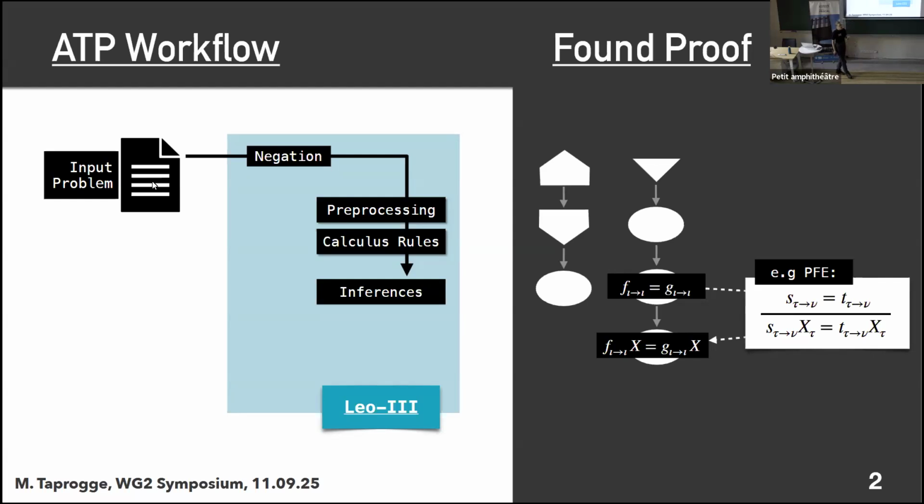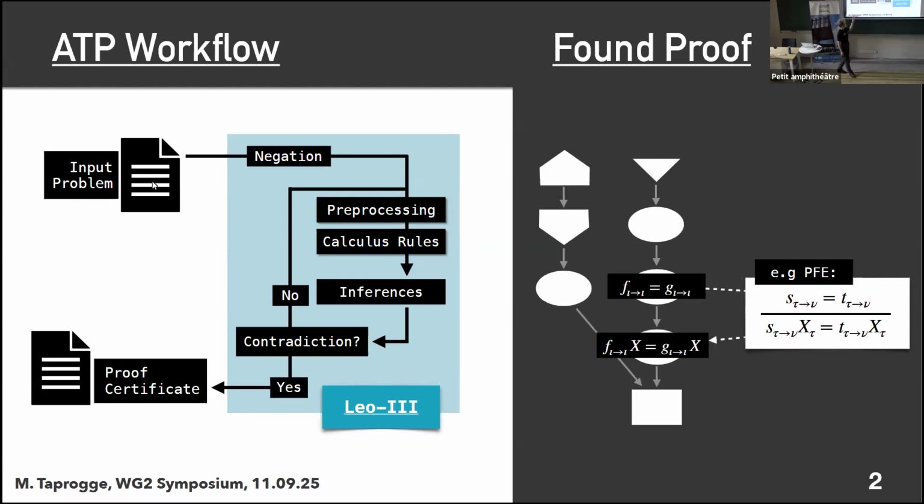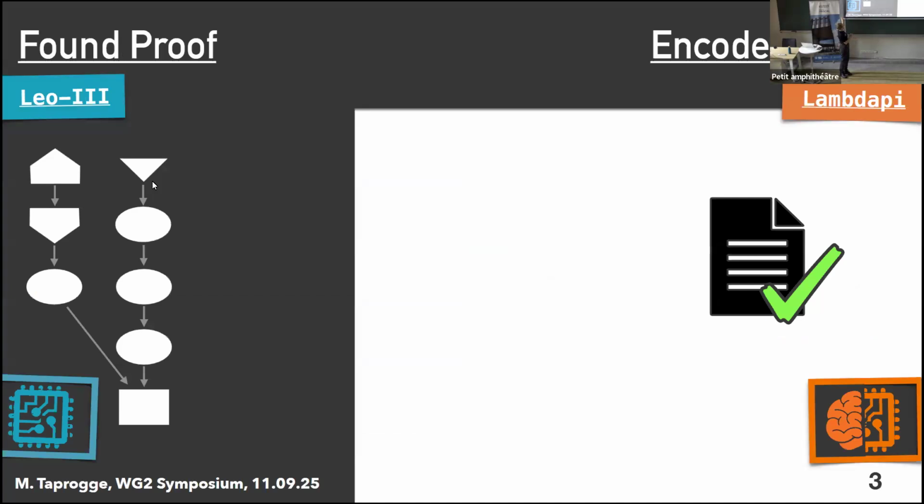And then after the application of these inference rules, we'll check whether we have already derived a contradiction. If this is not the case, we keep going until one of two things happens. We either reach a timeout or we eventually end up actually showing a contradiction. In that case, we can output a proof certificate. So we have some representation of our proof in an abstract manner like this, and we're trying to get to a LambdaPy proof. And for the sake of this talk, we can roughly break this task down into 4 steps.